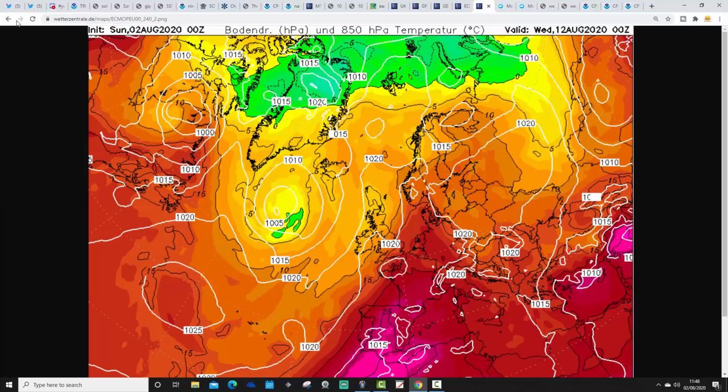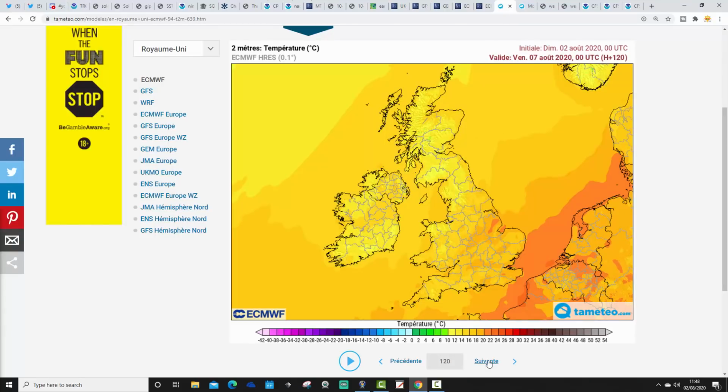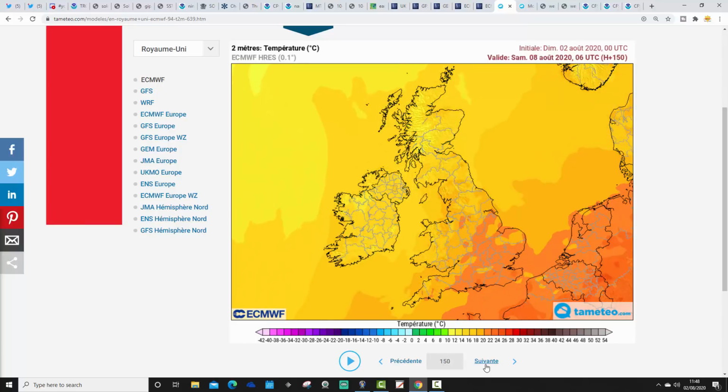Nevertheless, I think we're looking at temperatures going into the mid-30s Celsius again by next weekend. So this is from Tometeo.com. This is showing maximum temperatures for Friday. So on Friday, you see wide across England and Wales sort of upper 20s to low 30s.